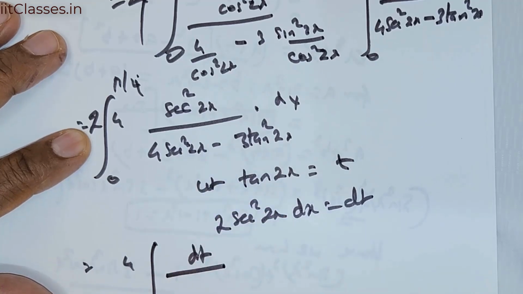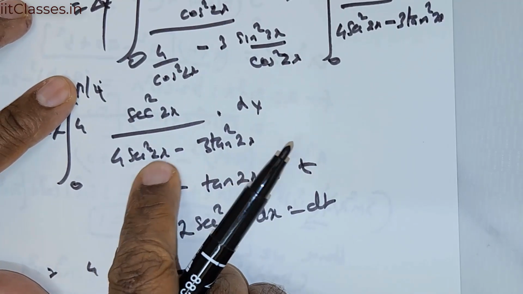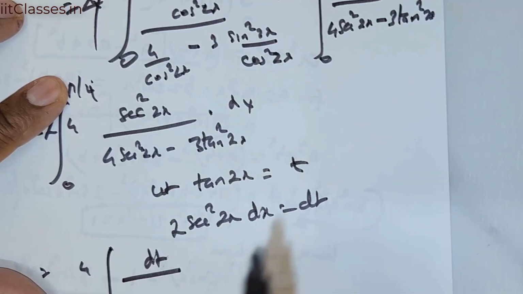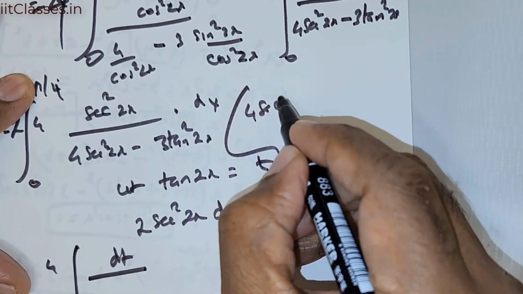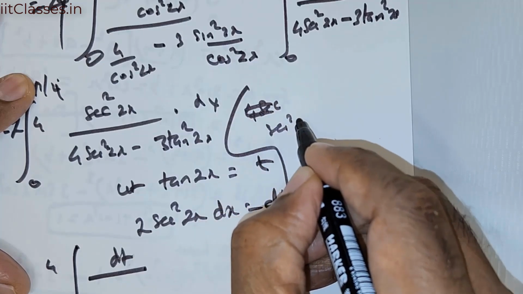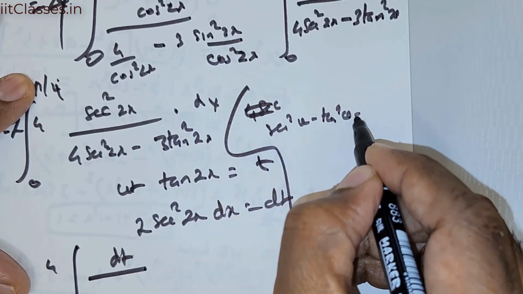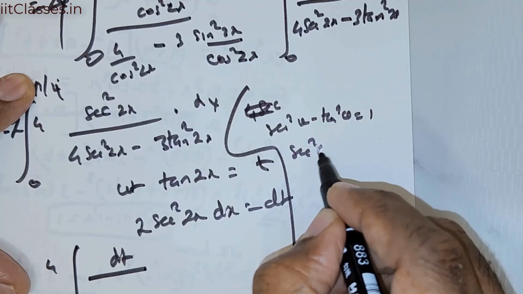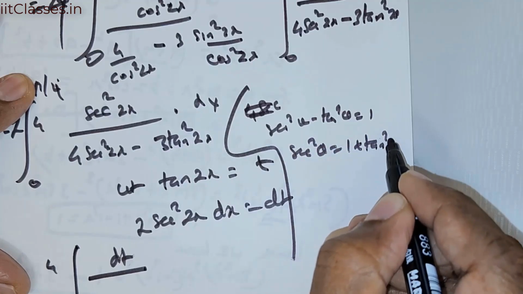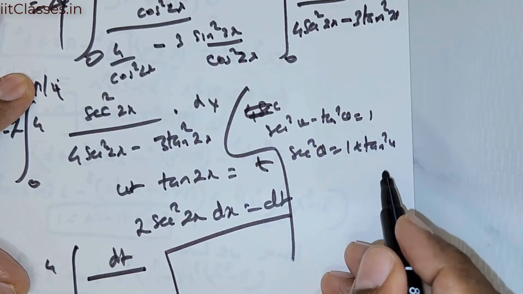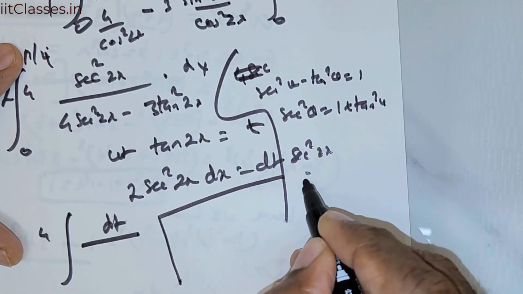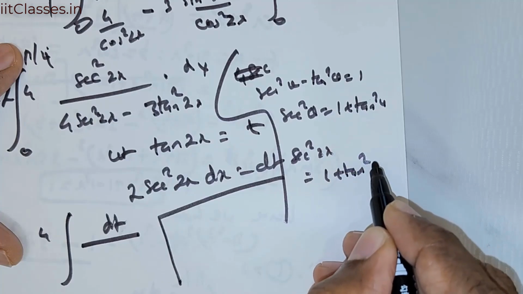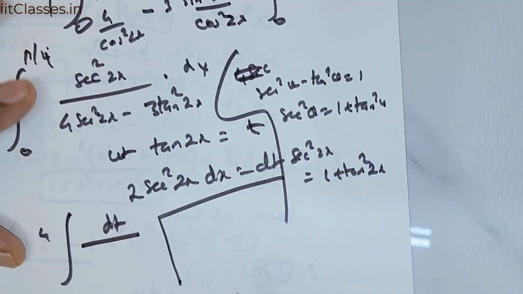But there is a secant squared 2x there, so we need to simplify that first. Now there is a formula, secant squared theta minus tan squared theta is equal to 1. So secant squared theta is 1 plus tan squared theta. I'm going to utilize this formula. So secant squared 2x is equal to 1 plus tan squared 2x.